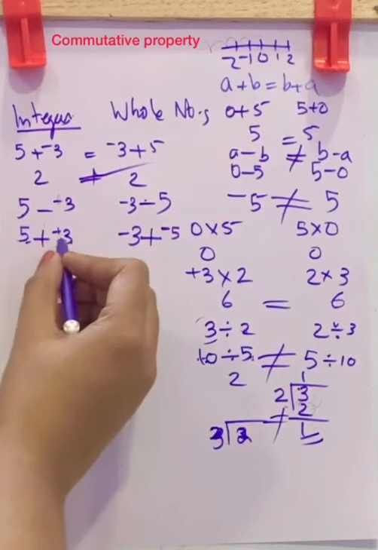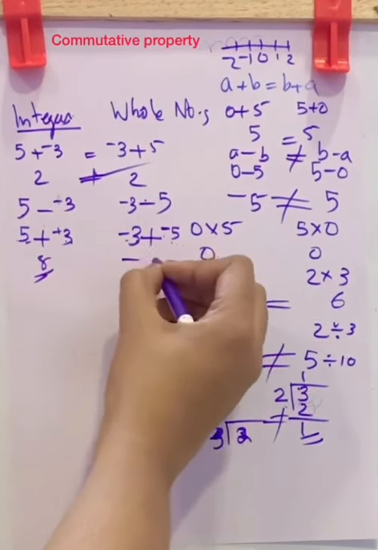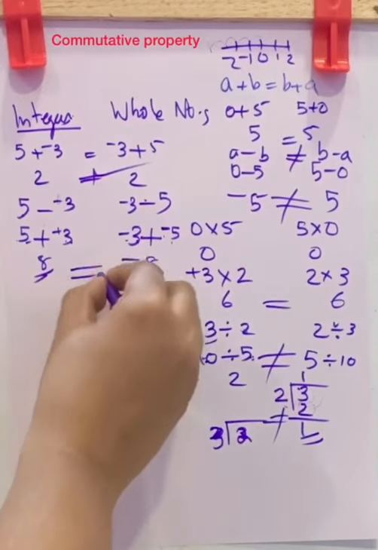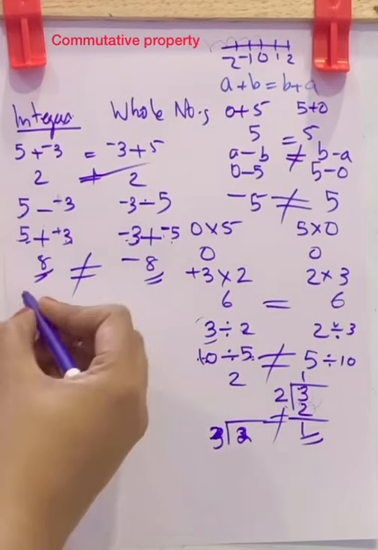Now here both are positive, so 8 is the answer. Here both are negative, so negative 8 is the answer. This is not equal. So a minus b is not equal to b minus a. That means subtraction is not commutative for integers. Now what about multiplication?